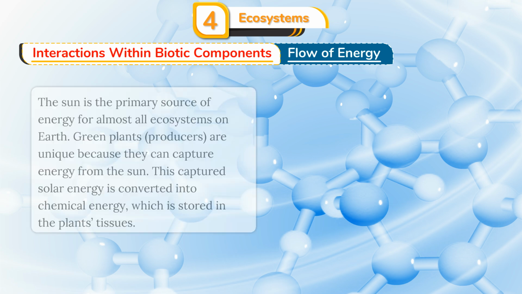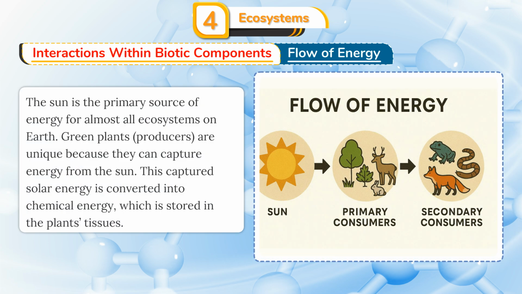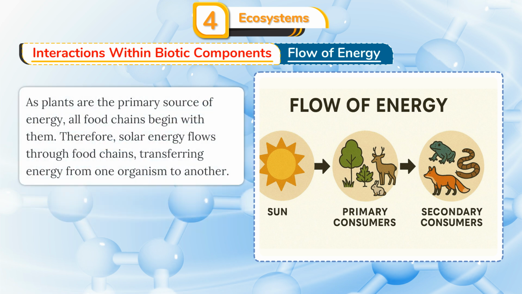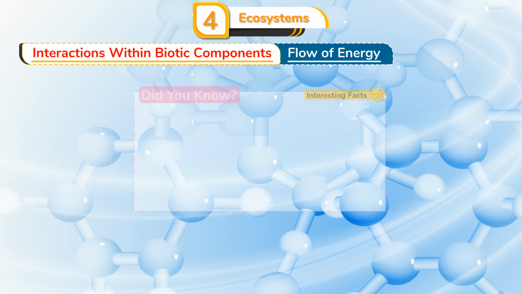Flow of energy. The sun is the primary source of energy for almost all ecosystems on Earth. Green plants, producers, are unique because they can capture energy from the sun. This captured solar energy is converted into chemical energy, which is stored in the plant's tissues. As plants are the primary source of energy, all food chains begin with them. Therefore, solar energy flows through food chains, transferring energy from one organism to another.